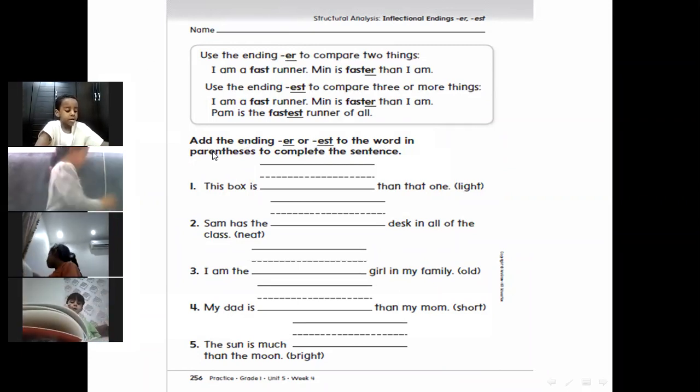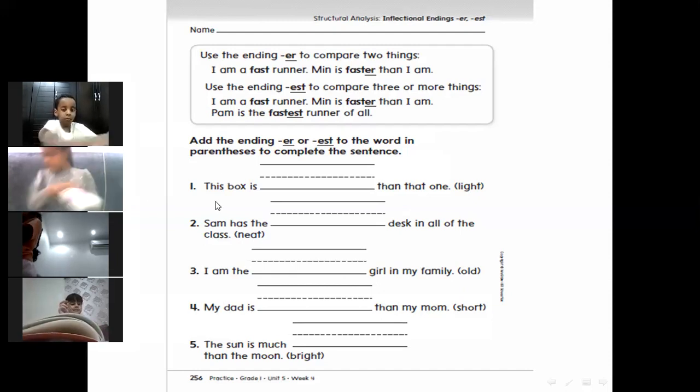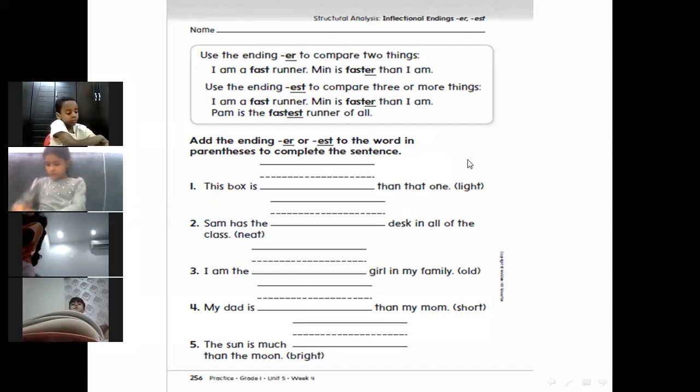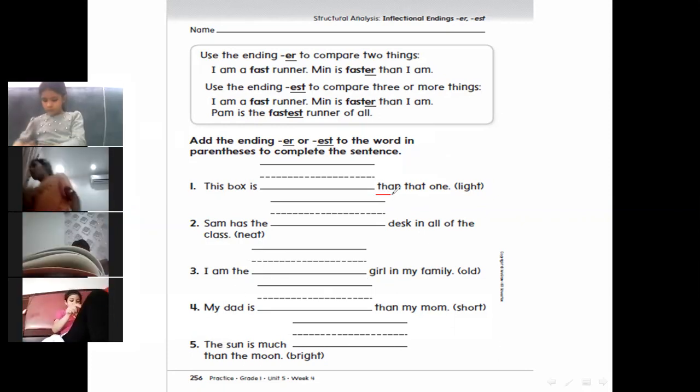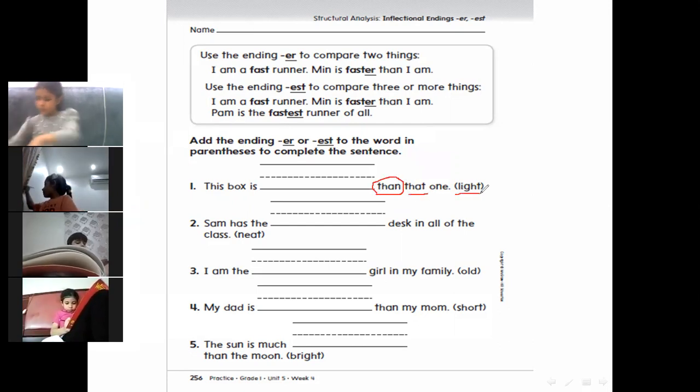So now, add the ending ER or EST to the word in parentheses to complete the sentence. This book is than that one. Here we have than, that means they compare two things. So what will we add to the word, ER or EST, Lara?